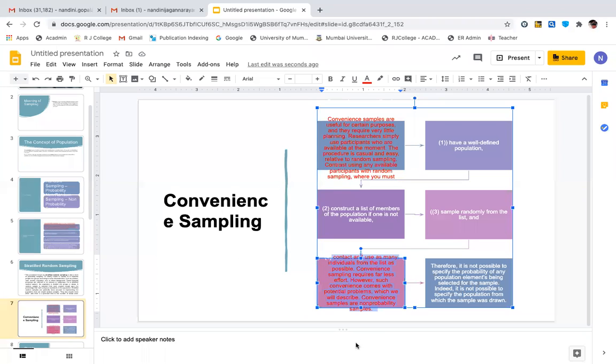But what happens here is, I know who are going to be selected. Those who are my relatives, those who are my friends are going to be studied. So there is no chance that everybody has an equal chance. If you are my friend, you have a chance of getting selected. If you're not my friend, then the chances are very bleak or you may not be studied at all. Therefore, it is not possible to specify the probability of any population element being selected for the sample.